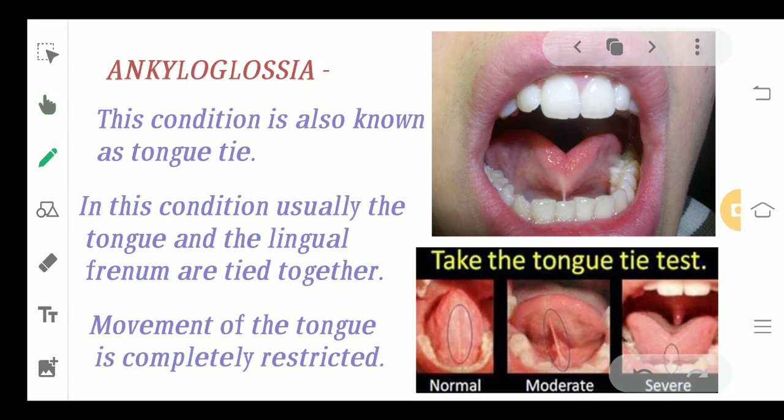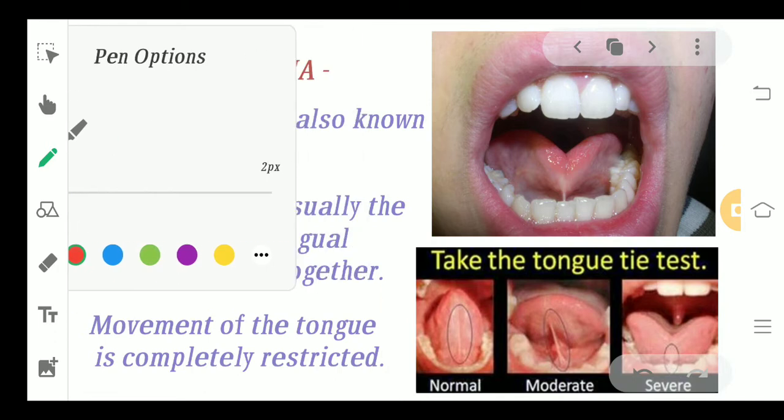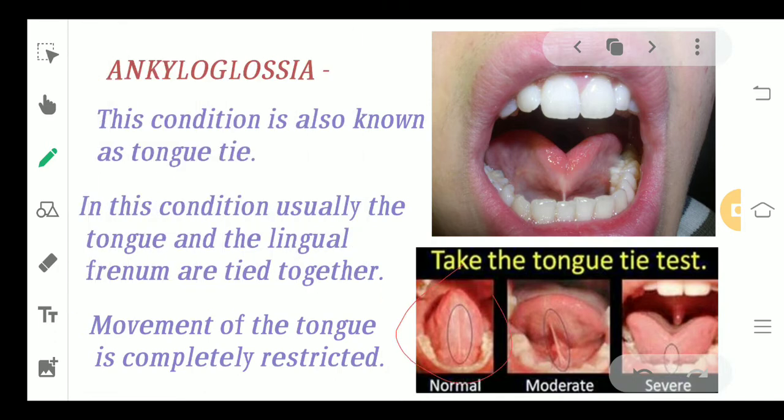Now this condition is mainly of three types. First, it can be a normal condition, where the tongue tie is normal, which we all have in our mouth. I want you all to check this in the mirror, whether you have a normal tongue tie or not. Then we have a moderate condition, and then a severe condition. Usually the moderate and severe conditions are the ones which we treat surgically.